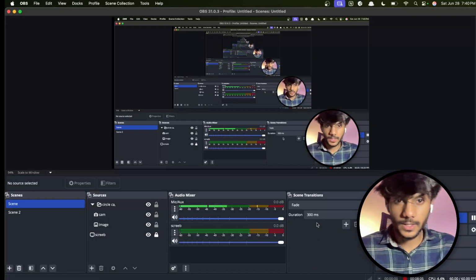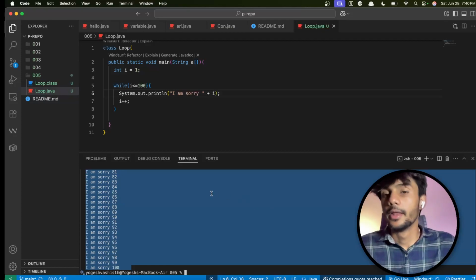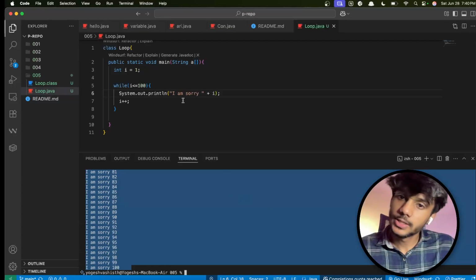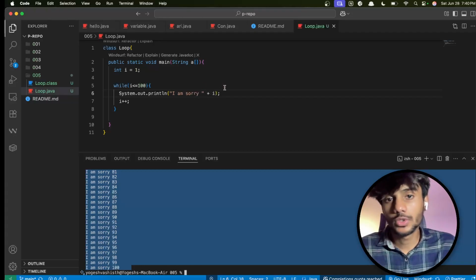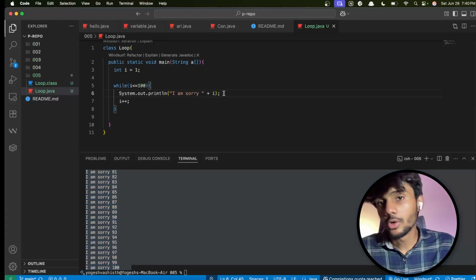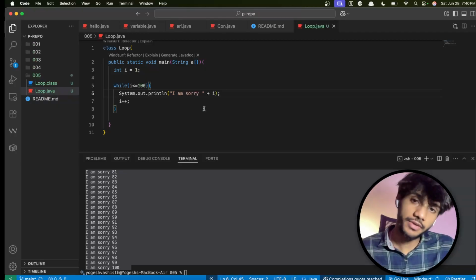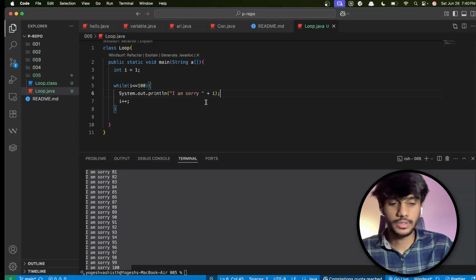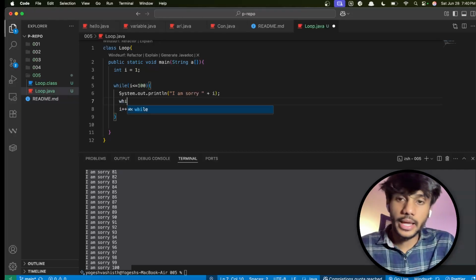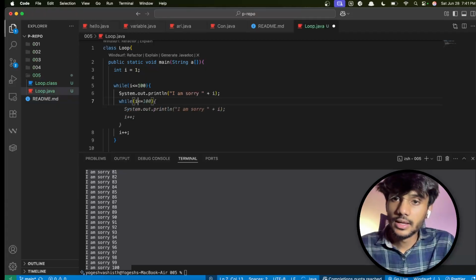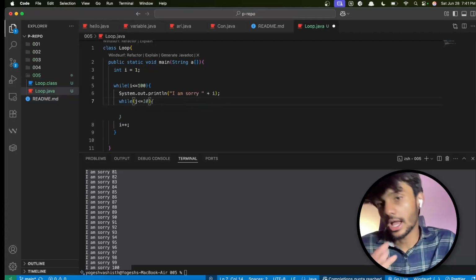Okay, the recording is working perfect. Now what I want is, for every I am sorry, I want to print it's okay 3 times. What I can do, I can introduce something like a nested loop. I can run a while here as well, and I can do j because i is already used.